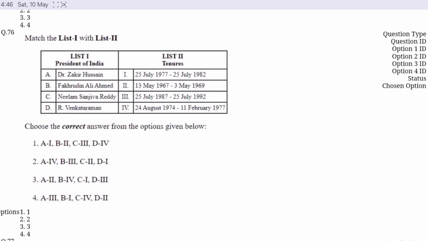Match list 1 with list 2 and choose the correct option from the code given below. Option C is correct here. Dr. Zakir Hussain, 13 May 1967 to 3 May 1969. Fakhruddin Ali Ahmed is from 24 August 1974 to 11 February 1977. Neelam Sanjiva Reddy from 25 July 1977 to 25 July 1982, and R. Venkataraman from 25 July 1987 to 25 July 1992.